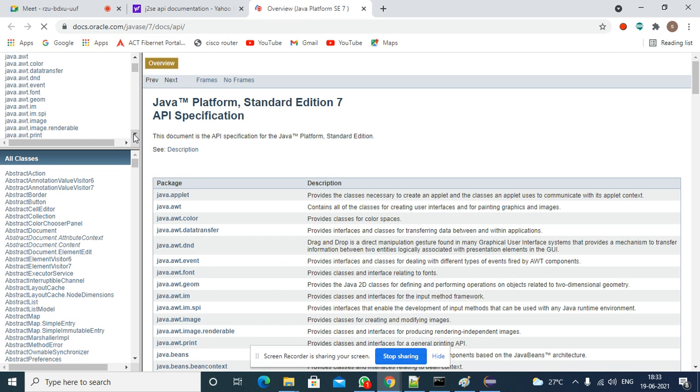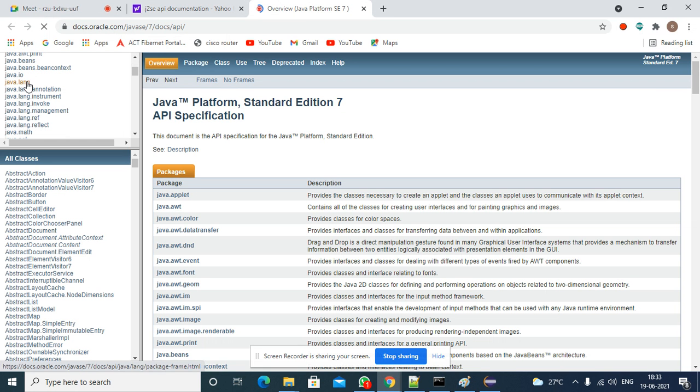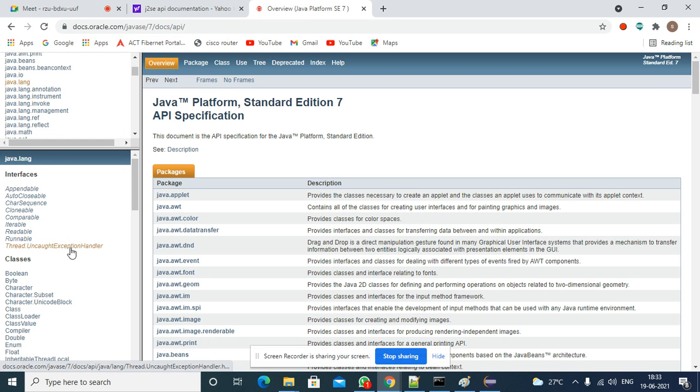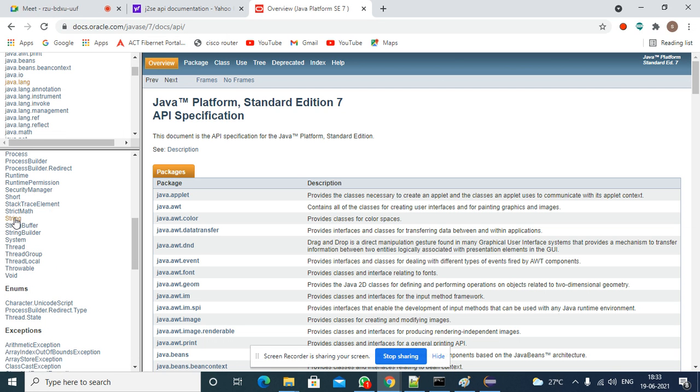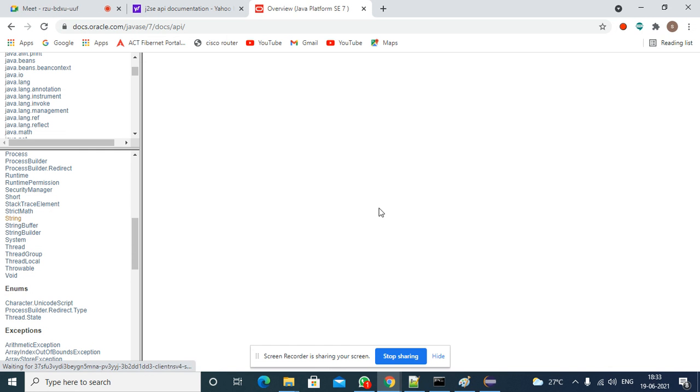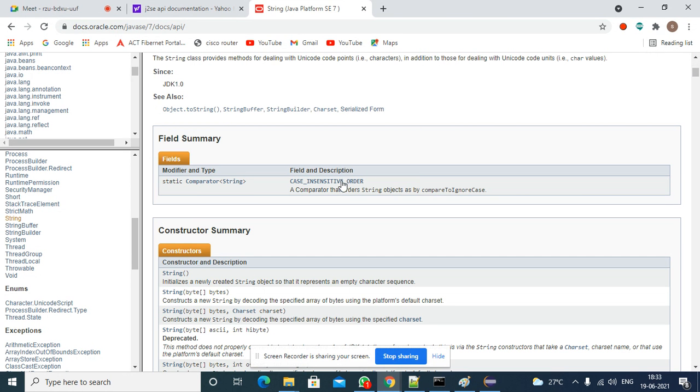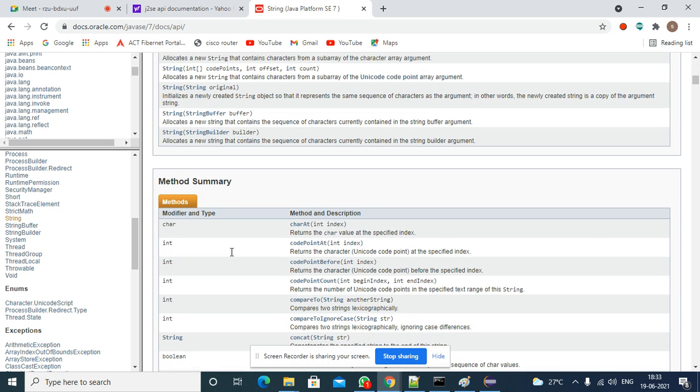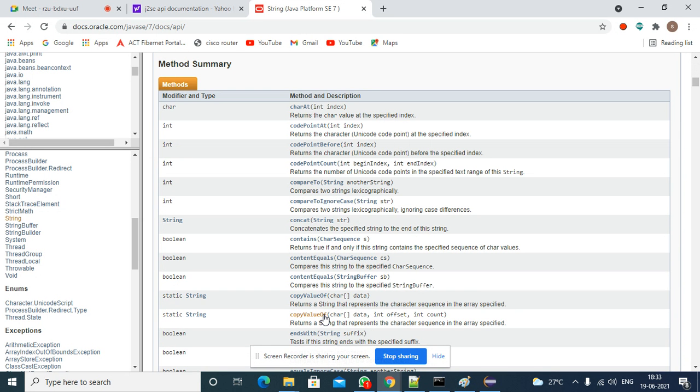Open the documentation. So the String class, StringBuffer class, and StringBuilder class, all these classes are available in the java.lang package. So open the String class. See here, String class, StringBuffer, and StringBuilder. Three classes are there. Click on the String class. So you can go to method summary. This is field summary, meaning static variables, then constructors, and method summary. So in the method summary, search for the toString method.